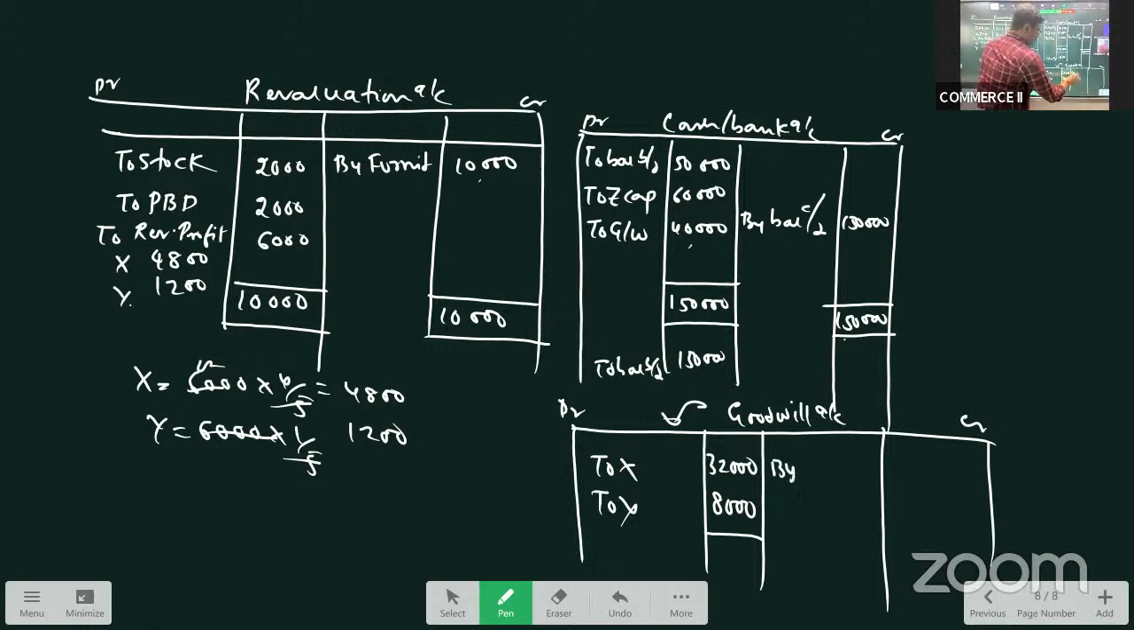And as the goodwill is introduced in cash, it is closed by transferring to the cash account like this. 40,000, 40,000. Right? Next. What is the next step?